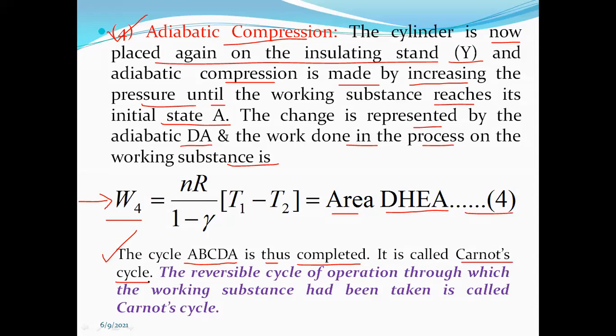The definition of the Carnot cycle is: it is the reversible cycle of operation through which the working substance is taken. This is called Carnot's cycle. So this is the discussion about the Carnot's cycle.